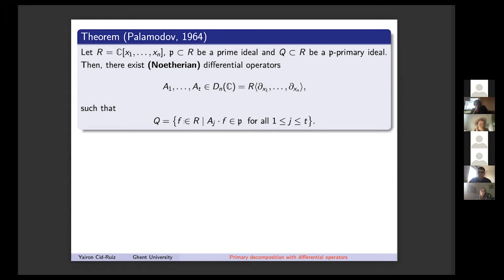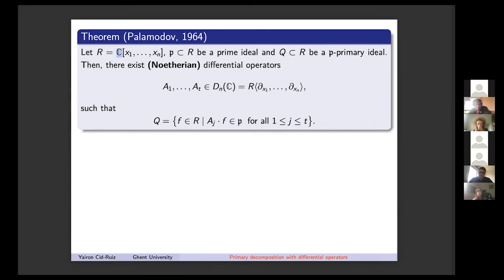It is all the polynomials inside this polynomial ring such that when you apply each one of these differential operators in this list, the result is inside the prime ideal. So indeed, he gave an equivalent description of any primary ideal with the use of differential operators.